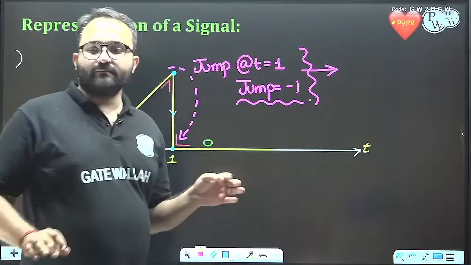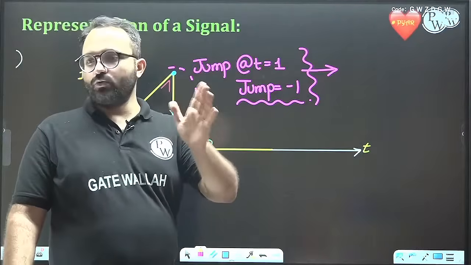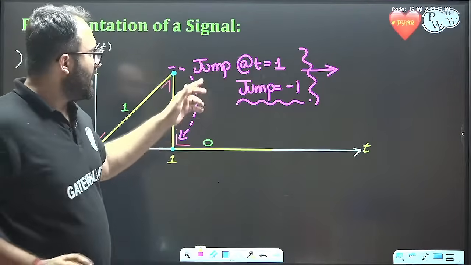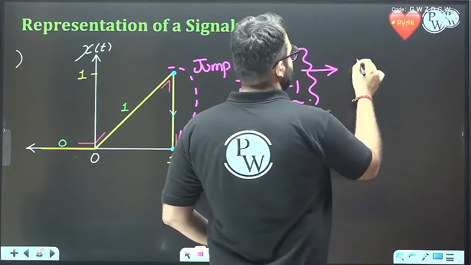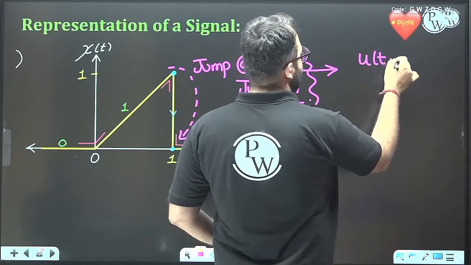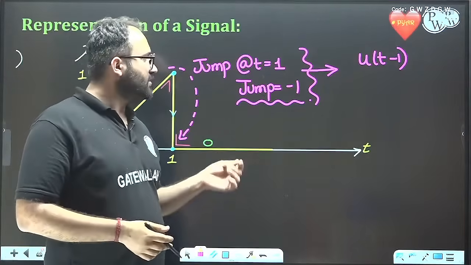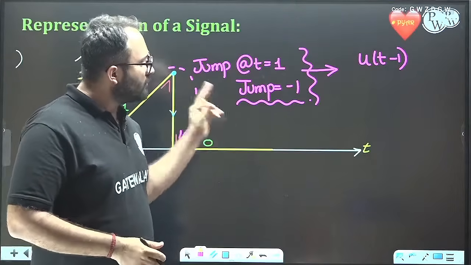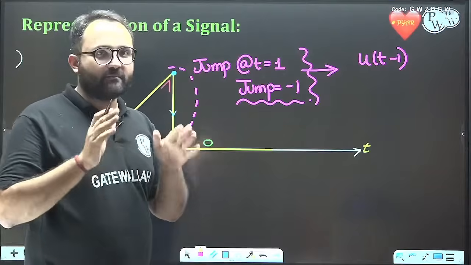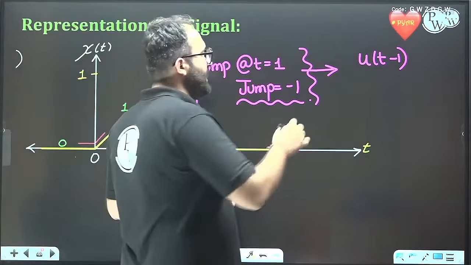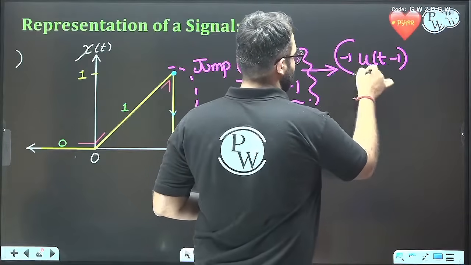Wherever we have a jump, we will have a unit step function. So we have a jump at t equal to 1, so it will be represented by u(t minus 1). And since the value of jump is -1, we will multiply it by -1.